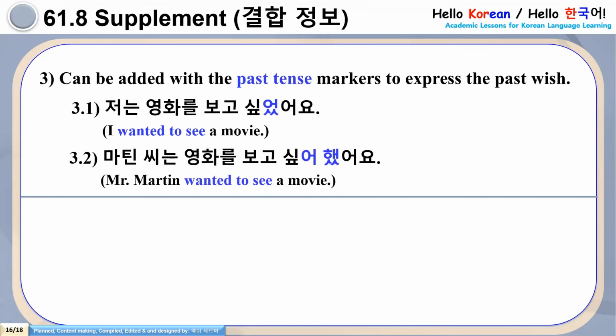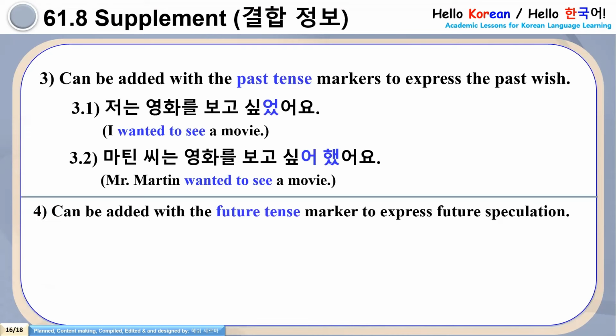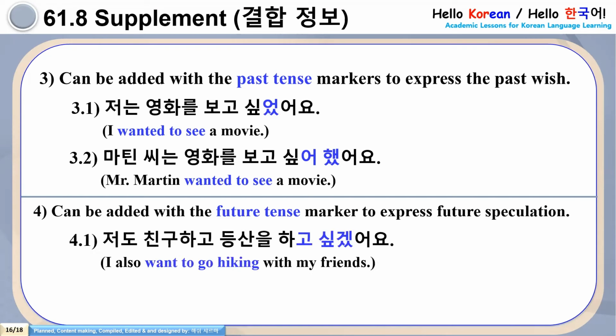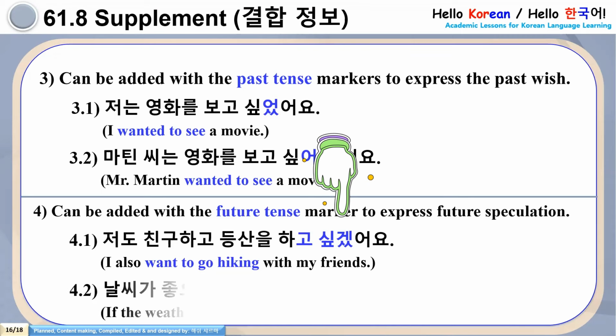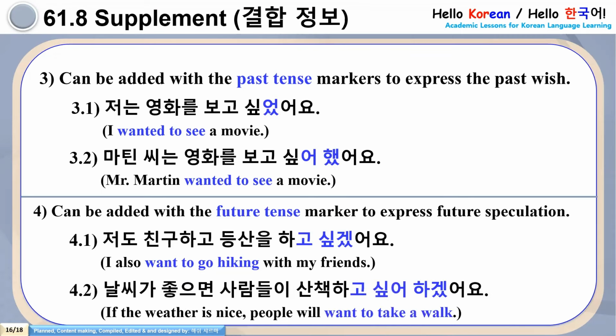And 3.2. 마틴 씨는 영화를 보고 싶어 했어요. Number 4. It can be added with the future tense markers to express the future speculation. 4.1. 저도 친구하고 등산을 하고 싶겠어요. And 4.2. 날씨가 좋으면 사람들이 산책하고 싶어 하겠어요. So please make special notes for the supplement.